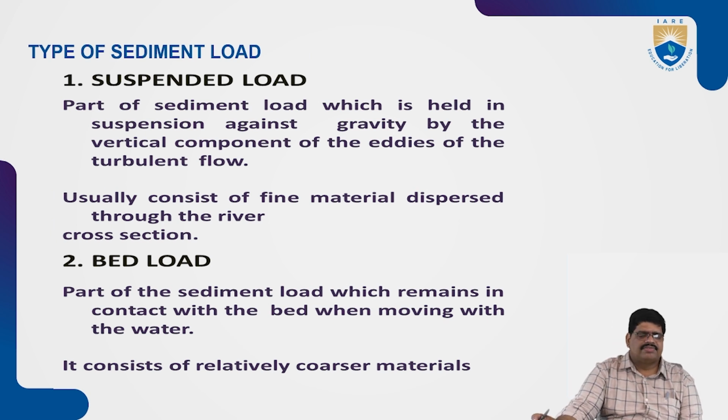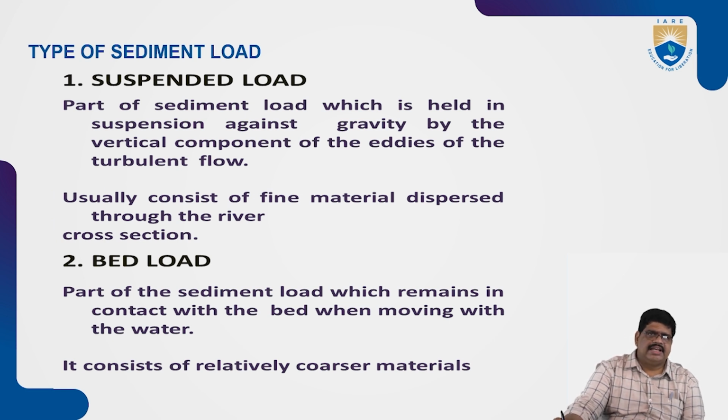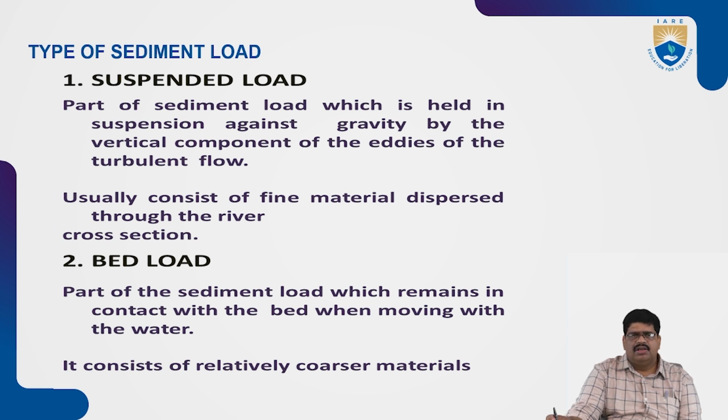Next, types of sediment load. Let us see the types of sediment load. The first is suspended load: the part of the sediment load held in suspension, with gravity acting vertically against the eddy particles in the turbulent flow of the water. Usually it consists of fine material distributed through the cross section. Next, what is bed load? Bed load is the part of the sediment load which remains in contact with the bed and moves with the water. It consists of relatively coarse materials.